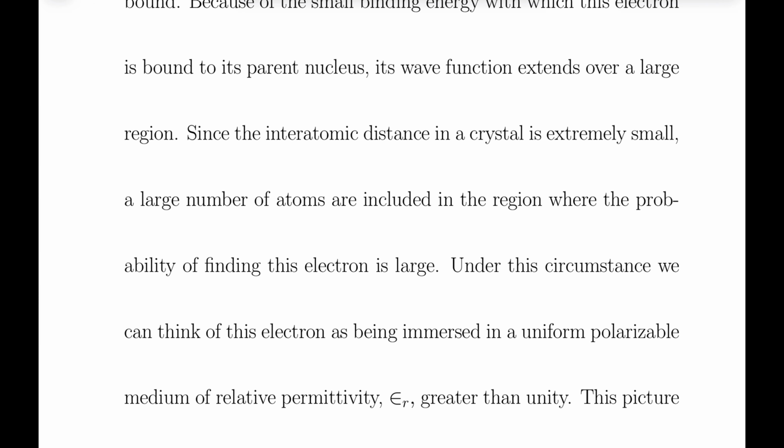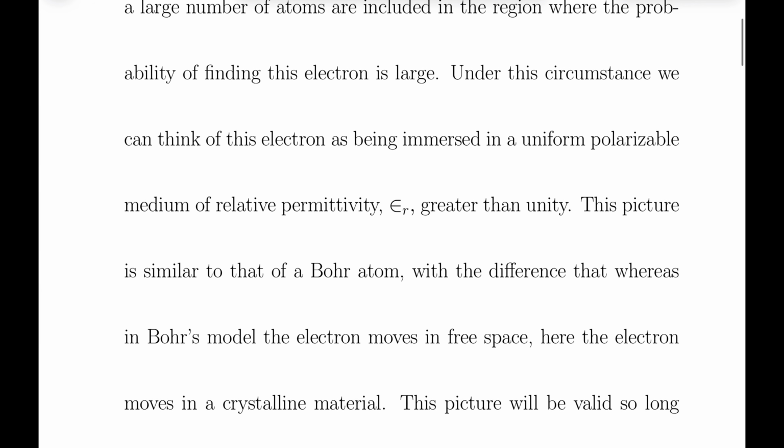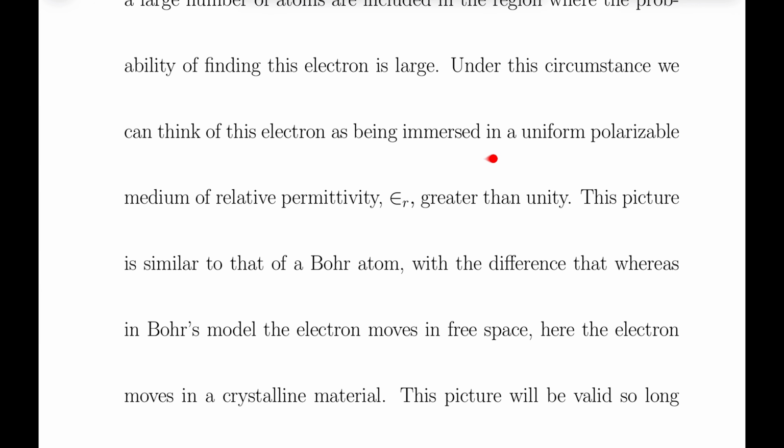Since the interatomic distance in a crystal is extremely small, a large number of atoms are included in the region where the probability of finding this electron is large. Under this circumstance, we can think of this electron as being immersed in a uniform polarizable medium of relative permittivity epsilon r greater than unity.